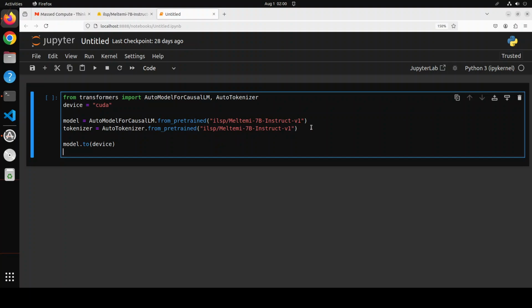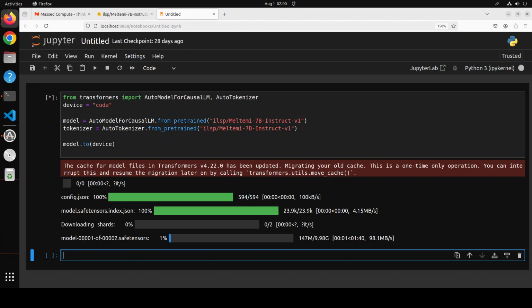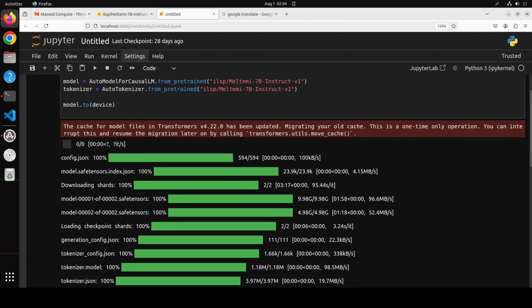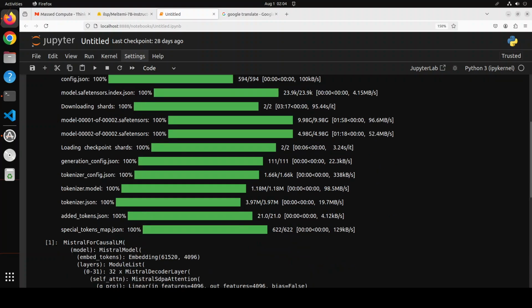As you can see, Meltemi 7 billion Instruct with its tokenizers has started downloading. And it seems there are two shards. Doesn't seem too big. I think it should be under 20 gigs. So let's wait for it to get installed. So the model is downloaded. As you can see, there are two shards, around I would say 15 gig in size with the tokenizer.